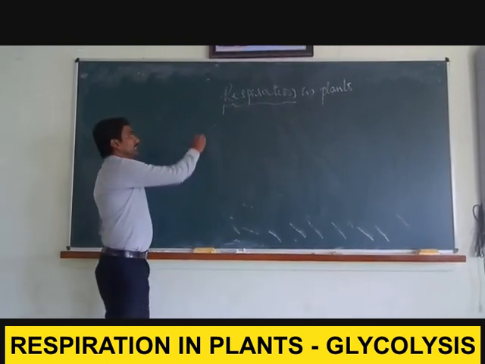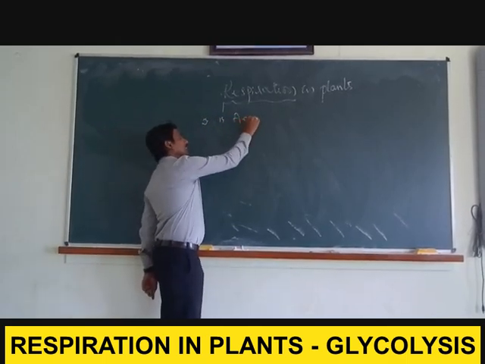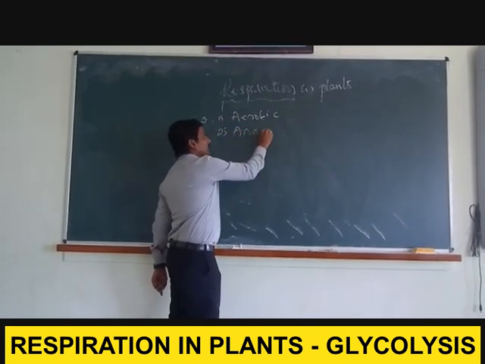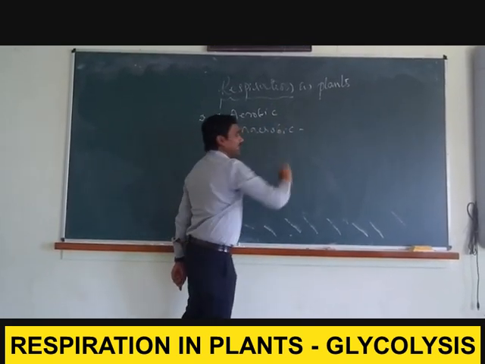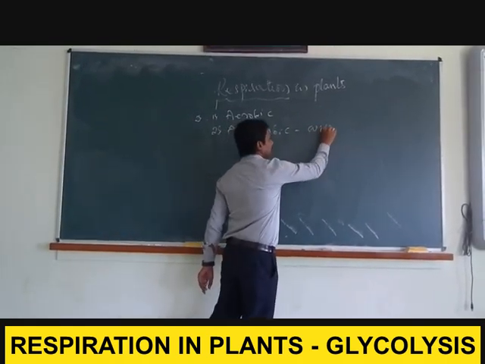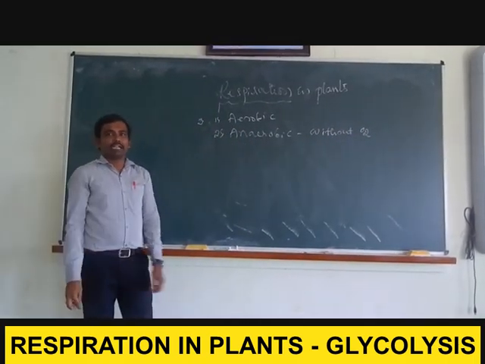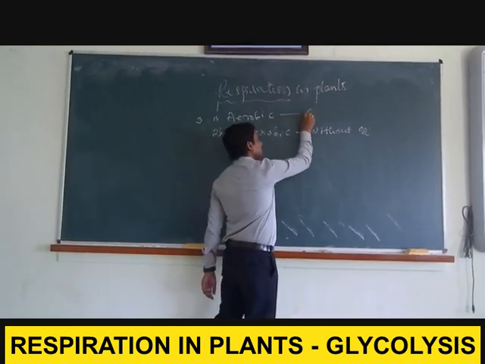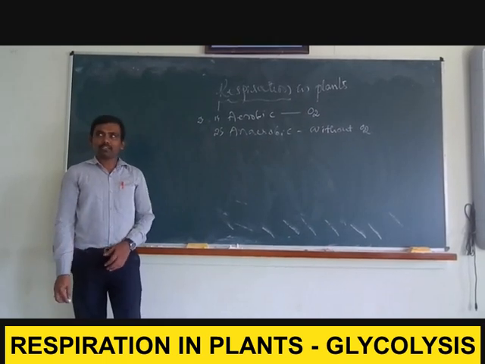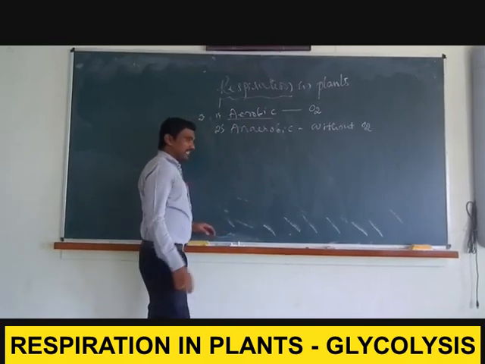If you look into respiration in case of plants, or in higher organisms, it can be classified into two different types: aerobic respiration as well as anaerobic respiration. Anaerobic respiration is defined as respiration without the involvement of oxygen. If respiration takes place in the presence of oxygen, then we call it aerobic respiration. This can be observed in plants as well as animals.